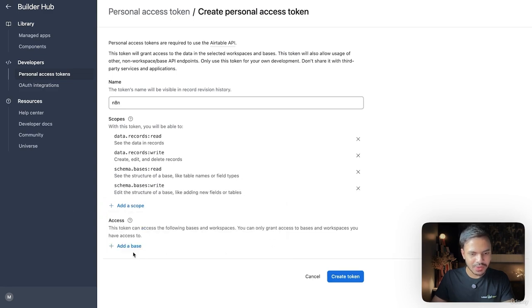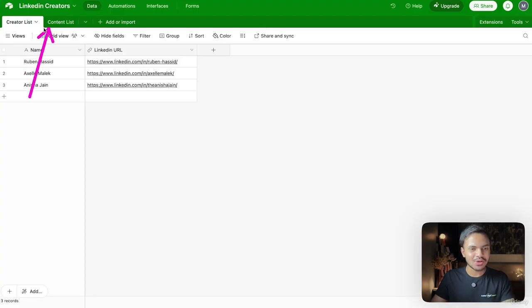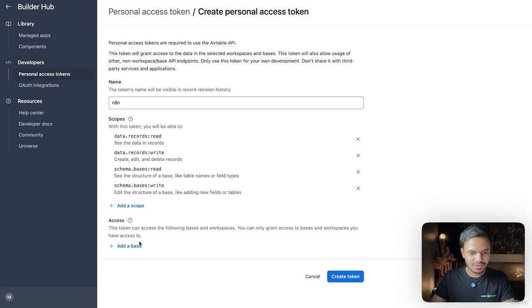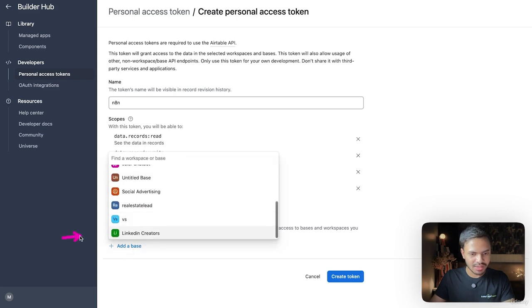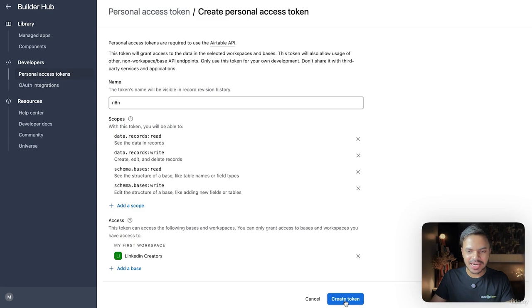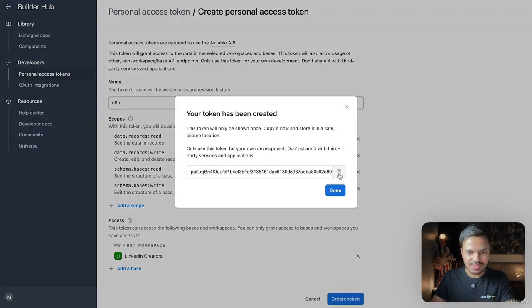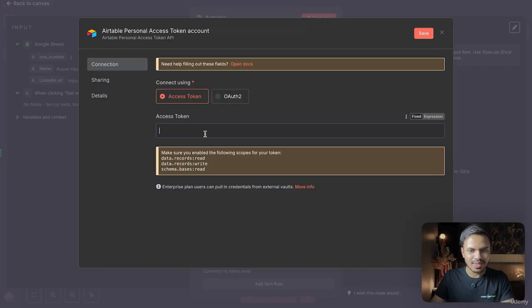I think it's pretty good, and now it's time to add the base. Base basically means the table that you have created in Airtable, which is LinkedIn Creators. So the base will be, scroll down, the last one that we just created, which is LinkedIn Creators. Then create token, copy this token and paste it here. Click on save